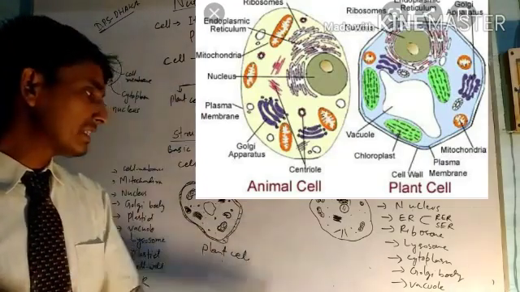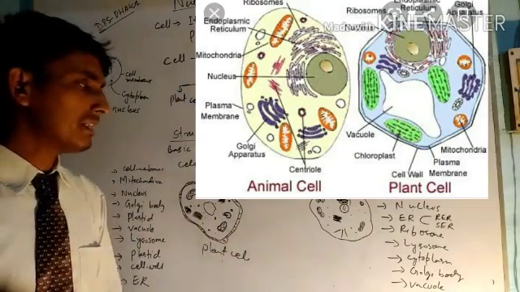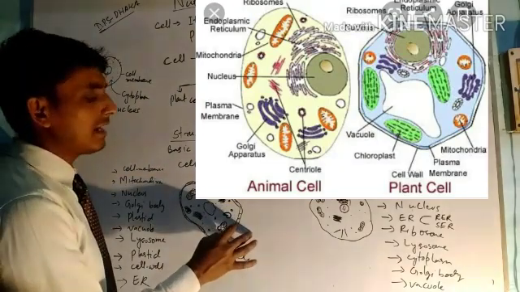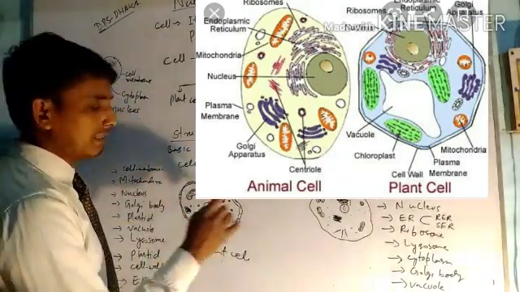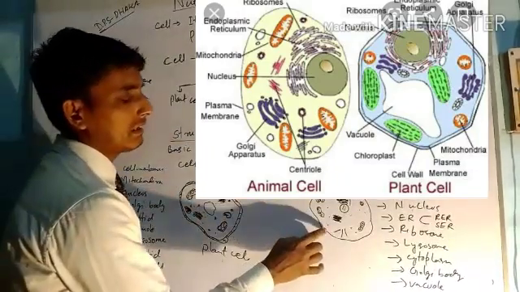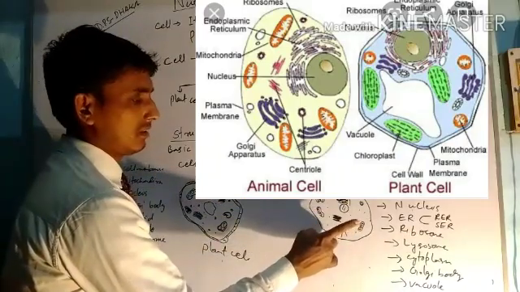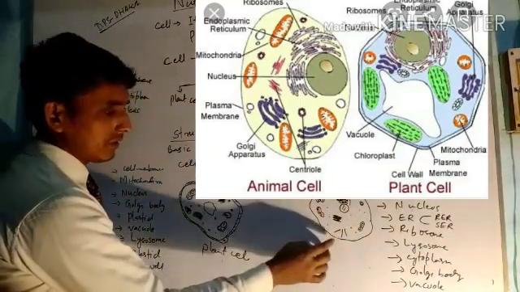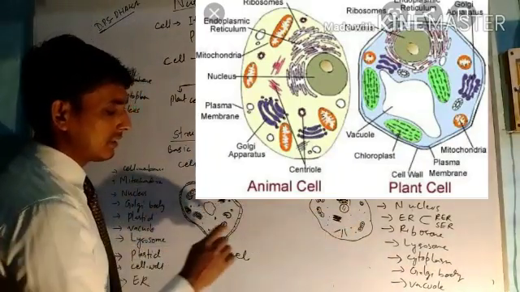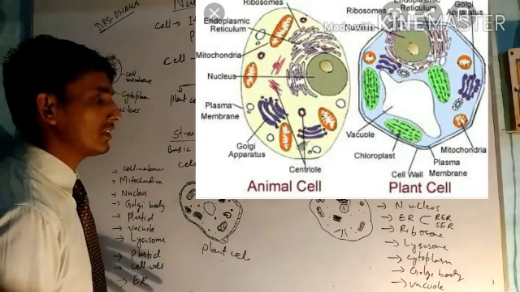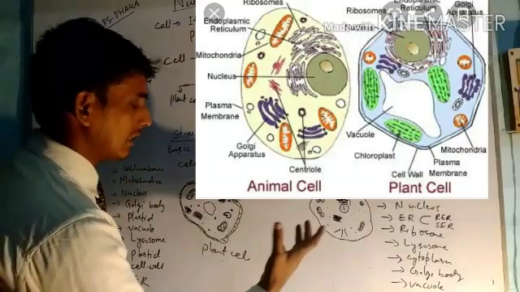And what are the various differences between plant and animal cell? Plant cell has cell wall and plastid, but cell wall and plastid are not present in animal cell. In animal cell there is no cell wall, no plastid. The other thing, animal cell contains centrioles, but plant cell does not contain any centrioles. What is the other difference?